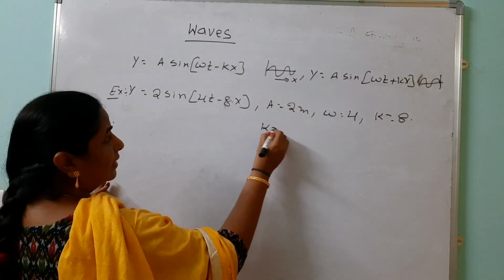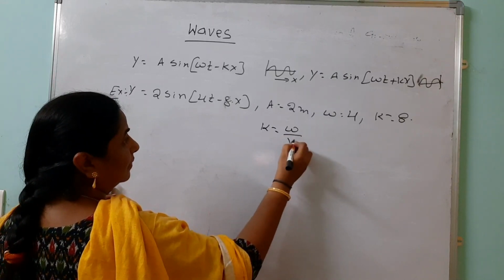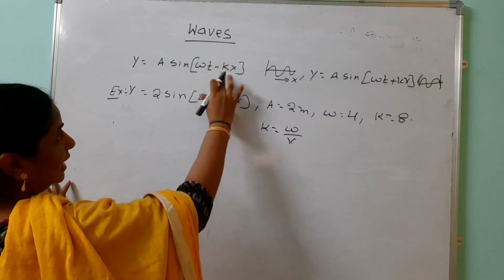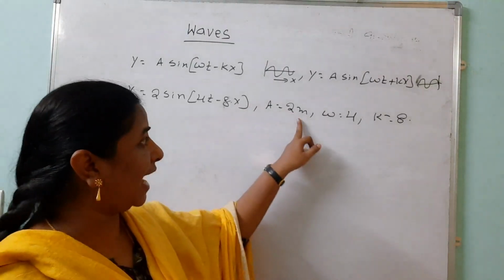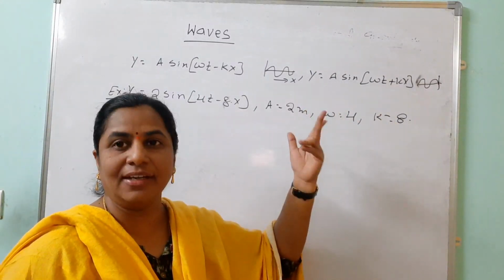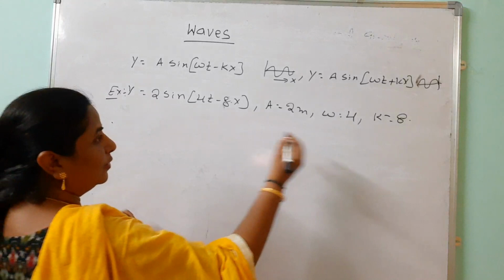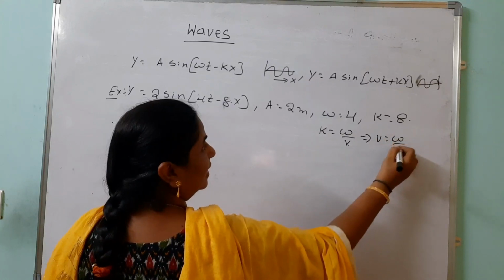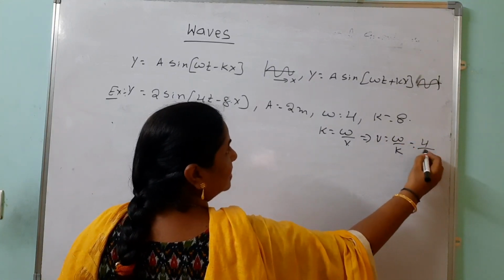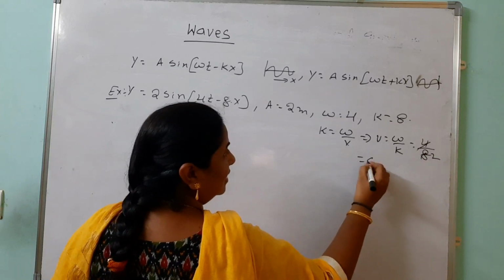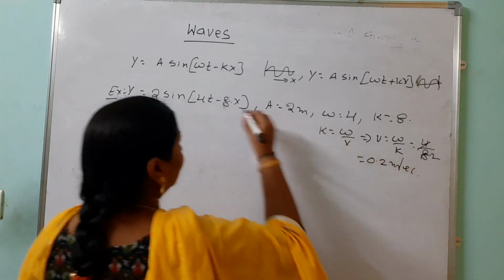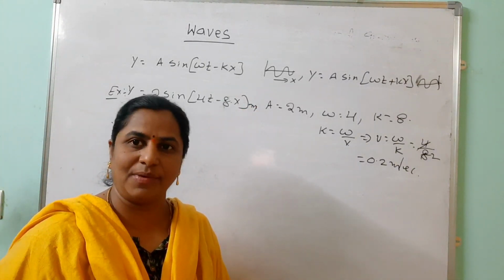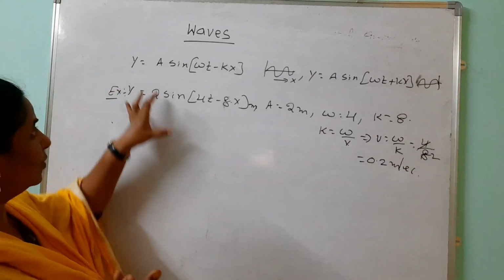We know that k equals omega by v. Just now we know that omega is 2 pi by lambda and all these, no? So here for k there are two formulas. One is omega by v. Here you know the amplitude and omega, and k is 8. From this how to find the velocity? You know that k equals omega by v, so v equals omega by k. Omega you know is 4 and k is 8. So our answer is how much? 0.5 meters per second, when they are giving this in meters. Sometimes they give in centimeters also, and we can express that as centimeters per second. So this is one of the models of how to calculate this.